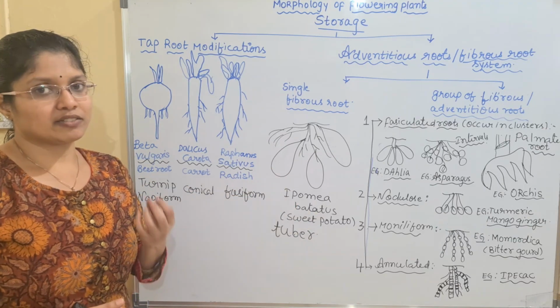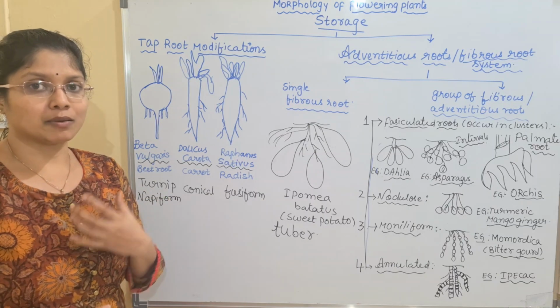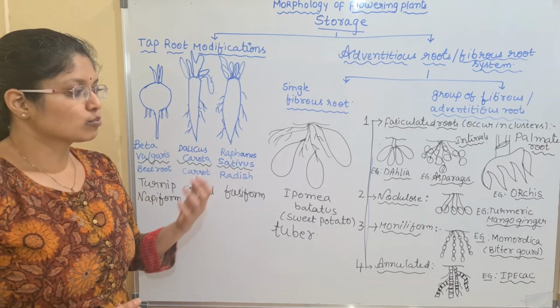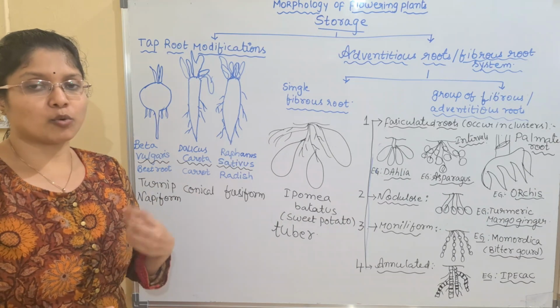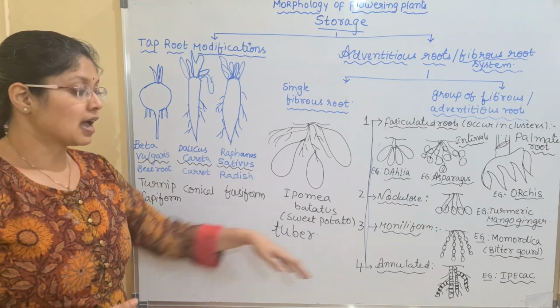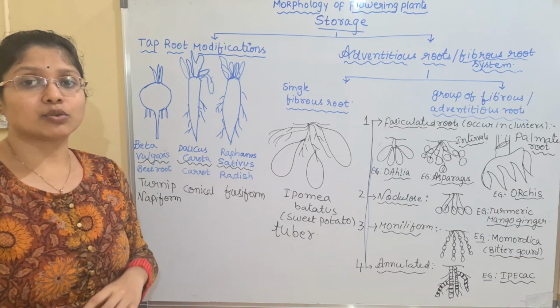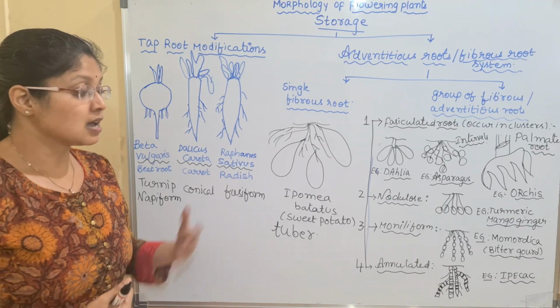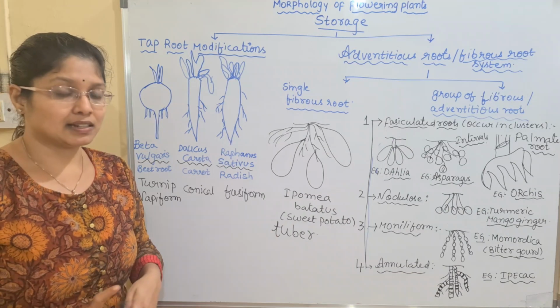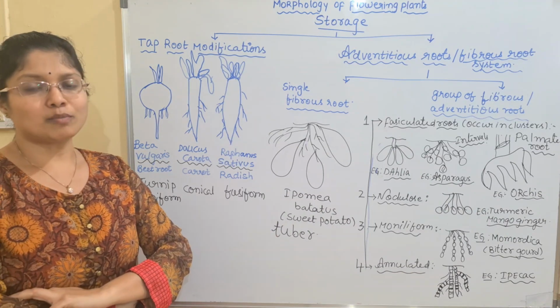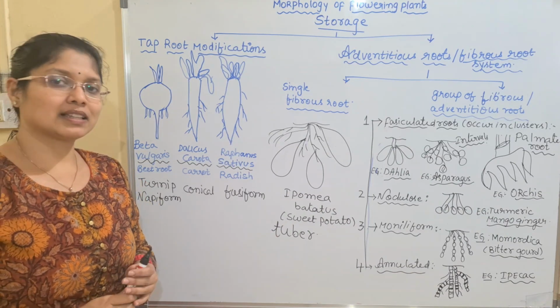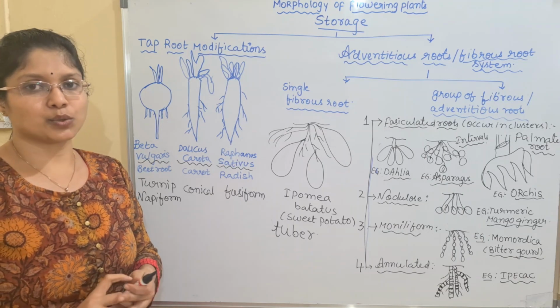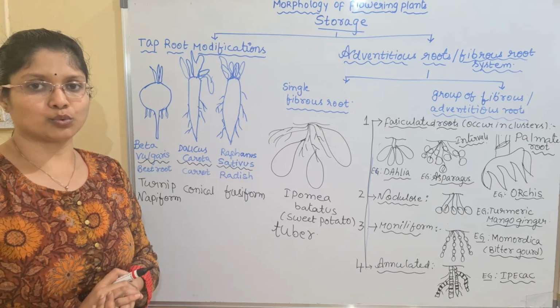Next we studied the moniliform roots, which are like beads in a string, mainly seen in Momordica charantia, that is bitter gourd. Finally we studied the annulated roots, which give a segmented appearance or a stacked coin appearance, mainly seen in ipecac. This is all about root modifications today, and in the next lecture I will be discussing other important functions of the roots. Thank you.